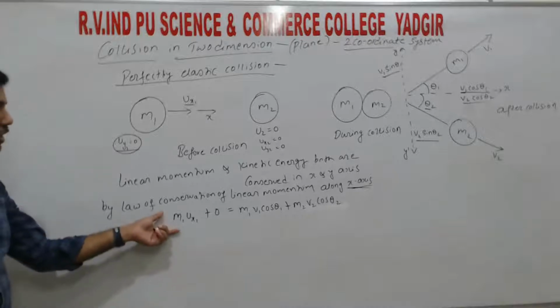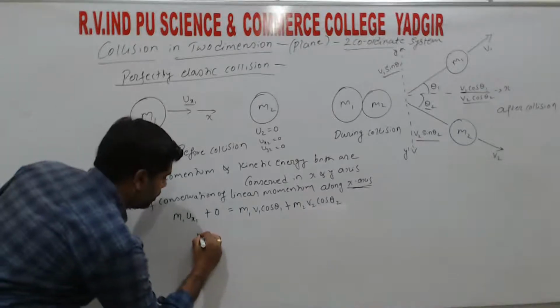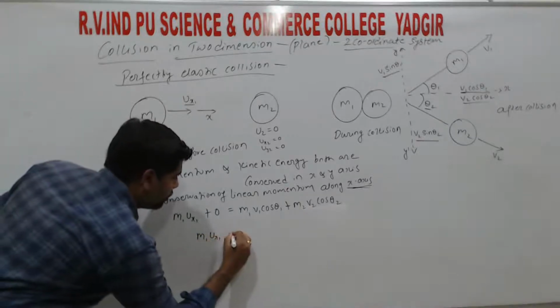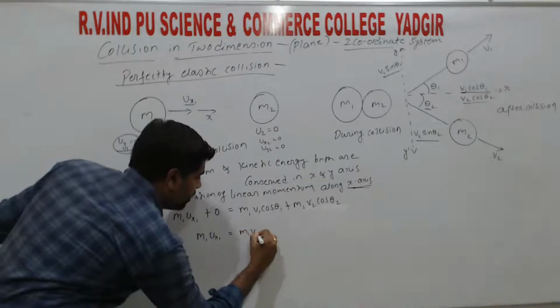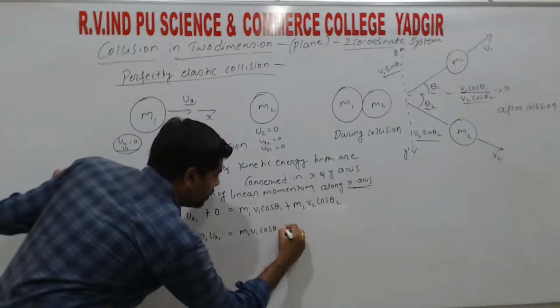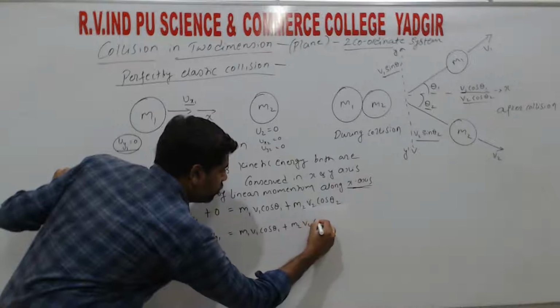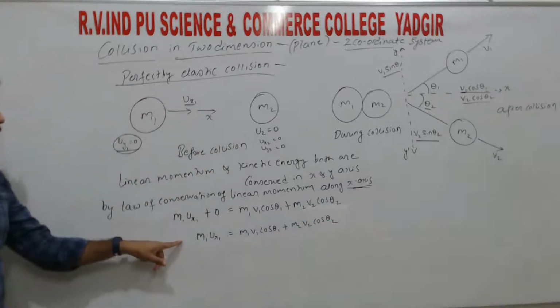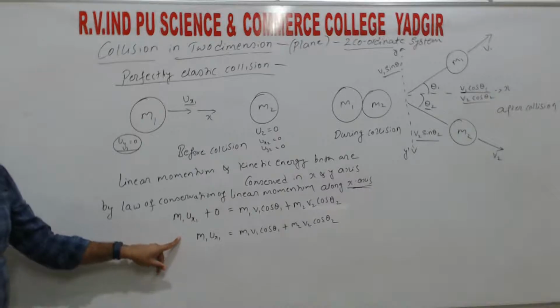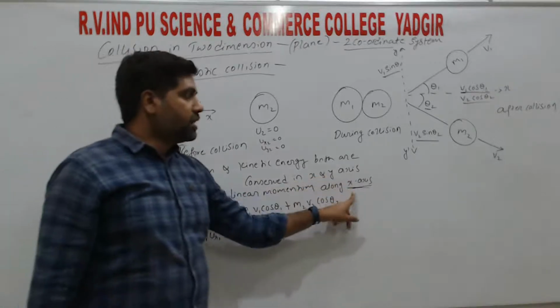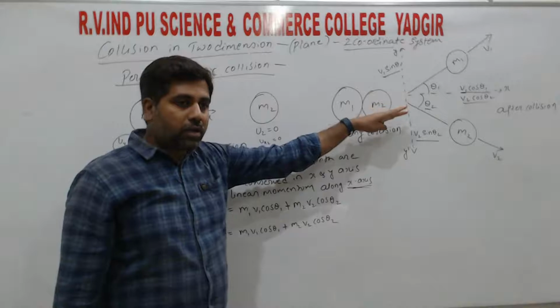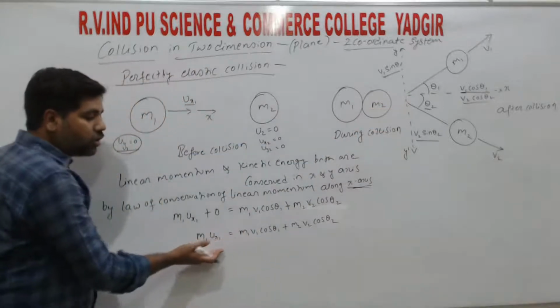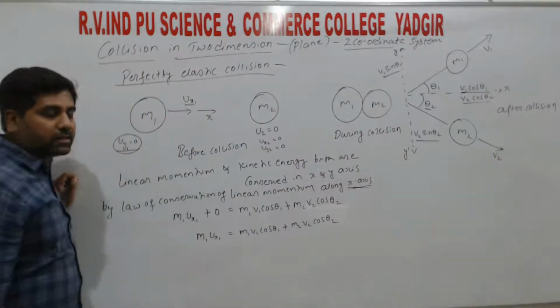So this is the equation: m1 ux1 equals m1 v1 cos theta 1 plus m2 v2 cos theta 2. This is the equation for the law of conservation of linear momentum along the x-axis. Since we are considering only the x-axis, we are writing only the components along the x-axis, right?